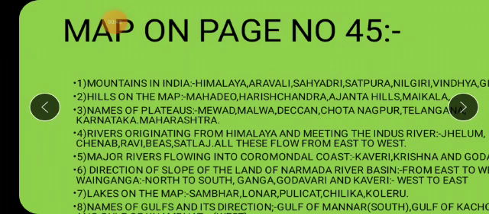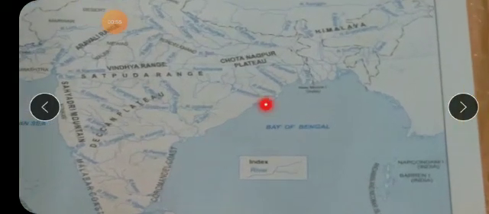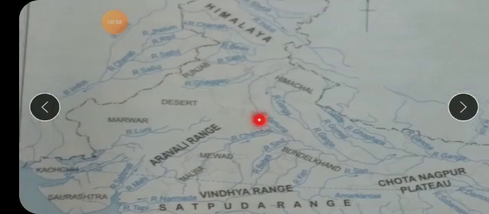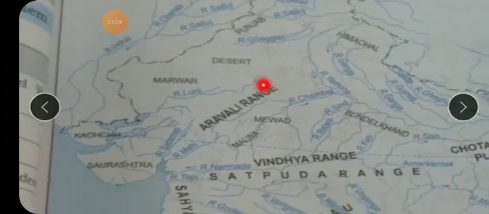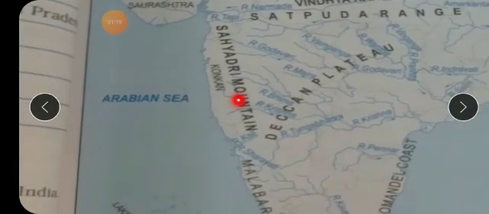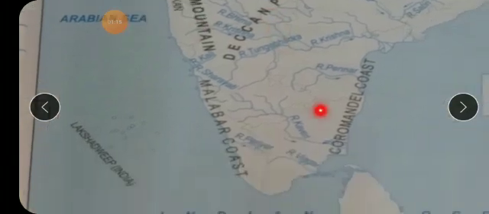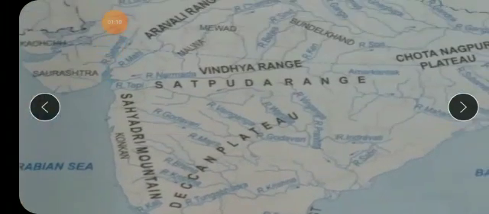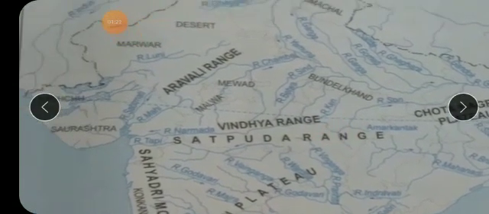Which is the first question on that page, children? You have to name the major mountains, the main mountains we see in India. Let's find out where we can see them. In this map you will see the names of the major mountains in India. You know very well, it always starts with the Himalayan ranges, isn't it? Then the Aravali range, Vindhya, Satpura, and of course, how could we forget our Western Ghats, the Sahyadri mountains in Maharashtra? And if you go towards the south, there are the Nilgiri mountains, and even the Girnar. So these are the names of some of the important mountains you see in India.